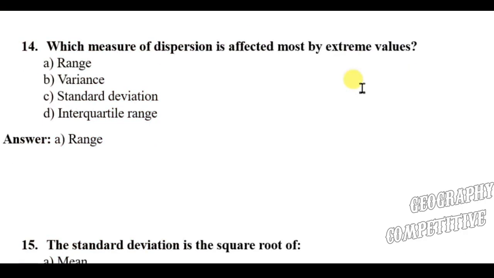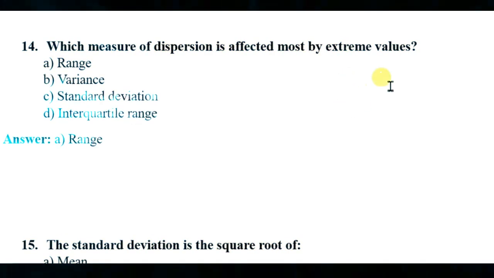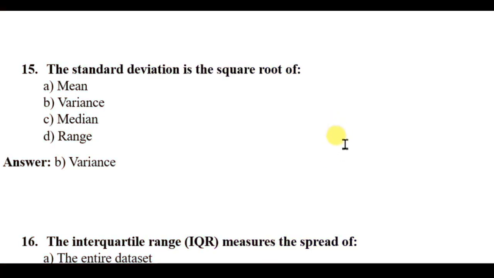Question number 14, which measure of dispersion is affected by most extreme values? Range, variance, standard deviation, interquartile range. Here the right answer will be range. Question number 15. The standard deviation is the square root of mean, variance, median, range. Here the right answer will be standard deviation is square root of variance.